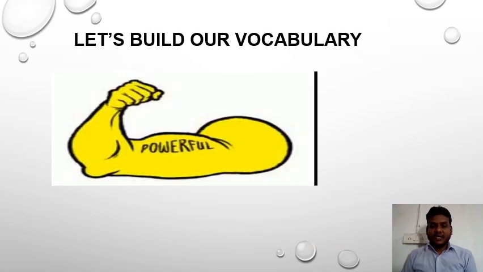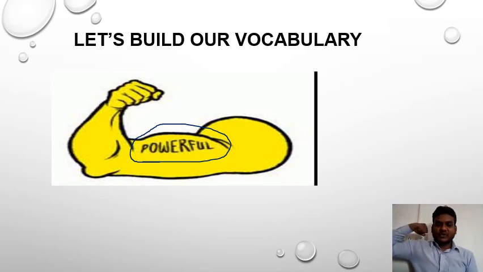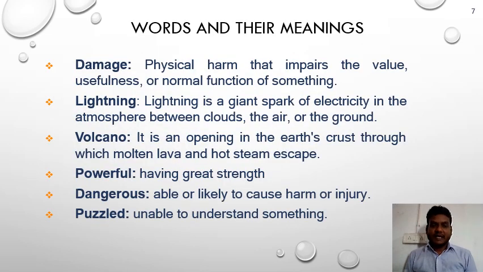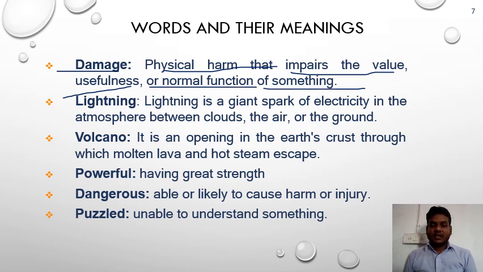Okay, students, you can see this picture. What do you observe? It is showing power, showing something more powerful. I hope that is clear to you. Damage means physical harm that impairs the value, usefulness or normal function of something. We call it damage. For example, here is a picture of a house damaged by wind. We call it damage.